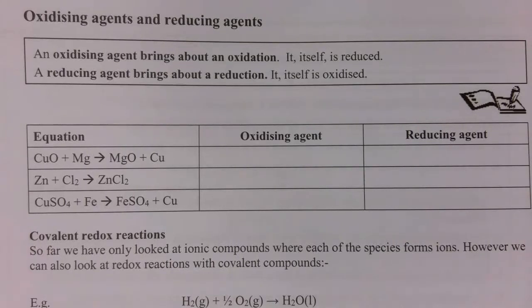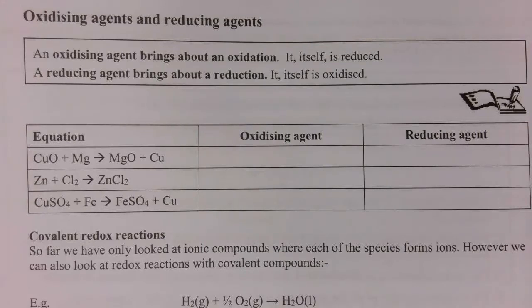So having had a go at working out oxidation and reduction reactions, we're now going to move on to look at oxidizing agents and reducing agents. Now this takes a little bit of getting your head around. So an oxidizing agent is something that brings about oxidation. To do that, it itself is reduced. So an oxidizing agent is very easily reduced. In other words, it's very good at gaining electrons. A reducing agent, on the other hand, is something that brings about reduction. It itself is oxidized. So in other words, a reducing agent is something that is very good at losing electrons.